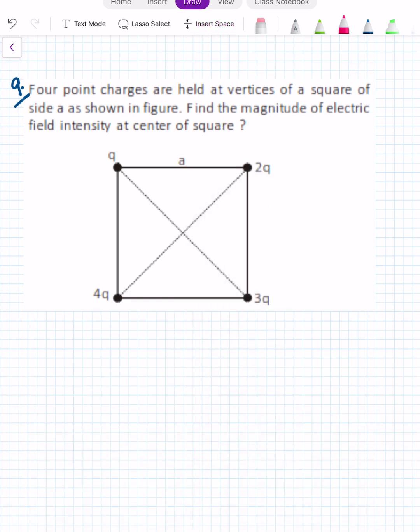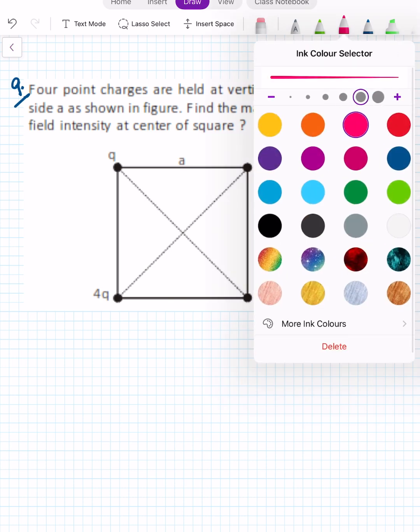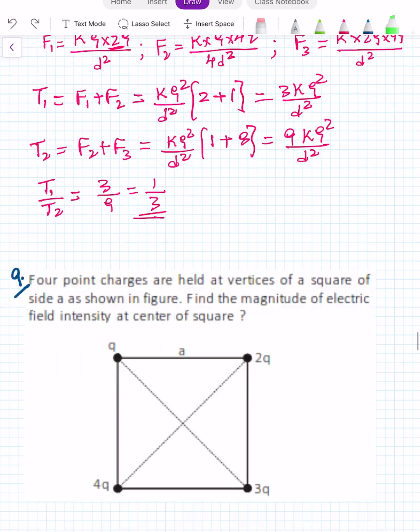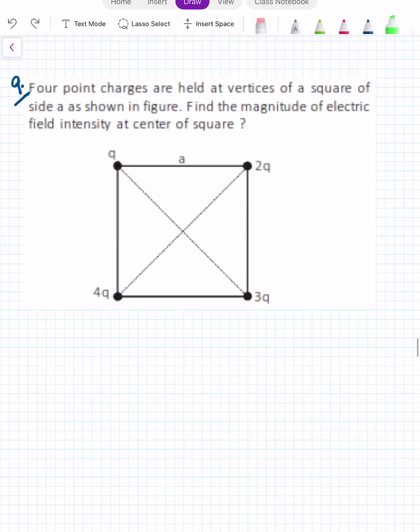Four point charges are held at the vertices of a square of side A. Find the magnitude of electric field at the center. Now they are saying 4 charges are there: Q, 2Q, 3Q, 4Q. And at the center we have to find the electric field.